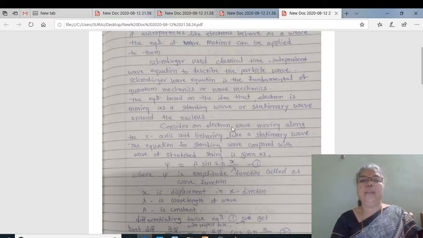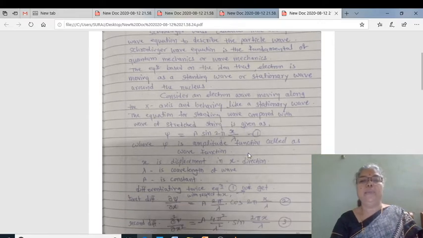Consider an electron wave moving along the x-axis and behaving like a stationary wave. The equation for a standing wave, compared with the wave of a stretched string, is given by psi equal to a sine 2 pi x by lambda, and let it be our equation number 1.